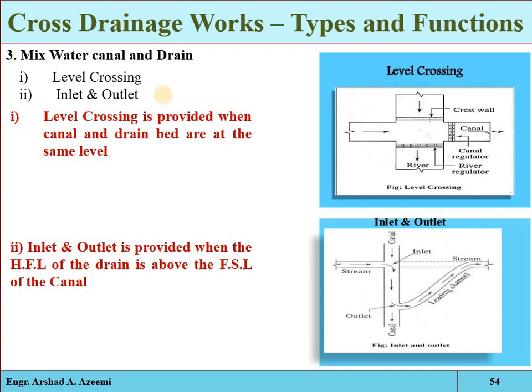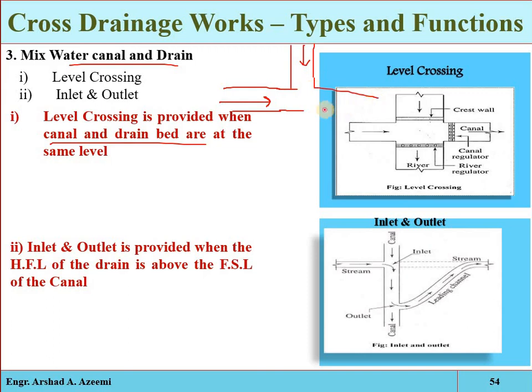Third one, we have the mixed water canal and drain. For example, that is the irrigation canal, and here we have the natural drain, and for example the bed level of both the drain and the irrigation canal is the same. When the canal and drain bed levels are the same, then what will we do? Remember, we will have to look into the quality of both waters. If the quality of water is also the same, then we allow them to mix with each other.